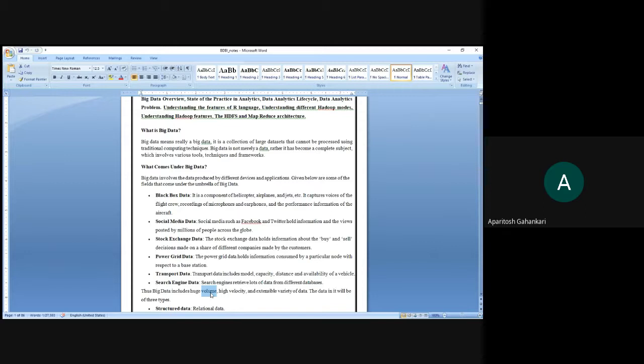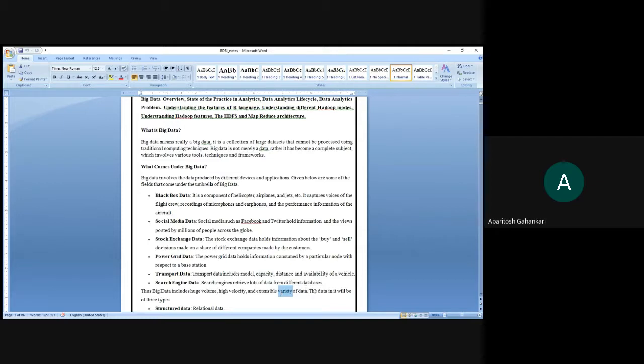Velocity means the high speed with which that data is getting generated. And variety means heterogeneous data is getting generated.